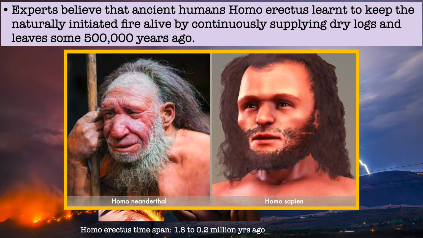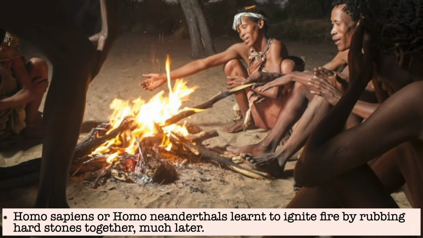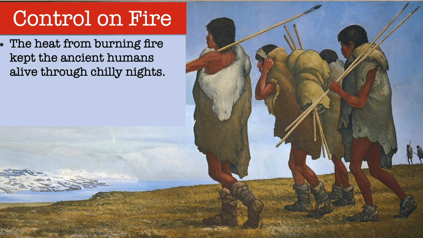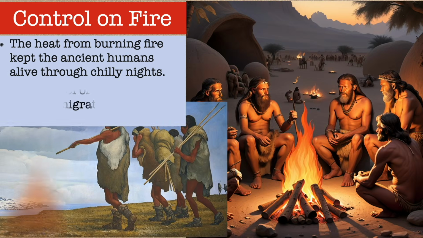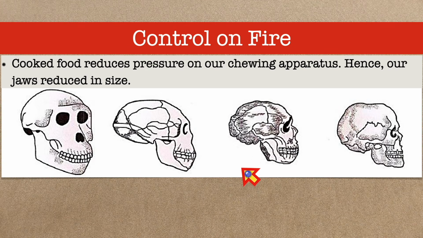Homo sapiens or Homo neanderthals learned to ignite fire by rubbing hard stones together much later. The heat from burning fire kept the ancient humans alive through chilly nights. Control of fire allowed them to migrate to colder regions. Cooked food reduces pressure on chewing apparatus, hence our jaws reduced in size.